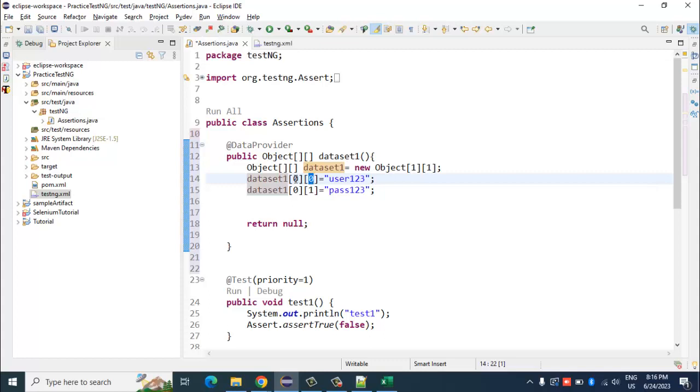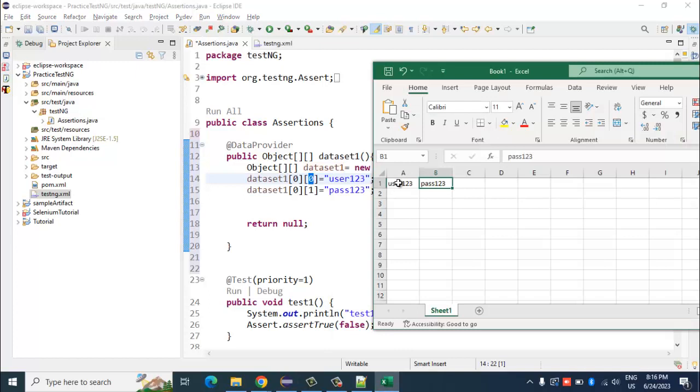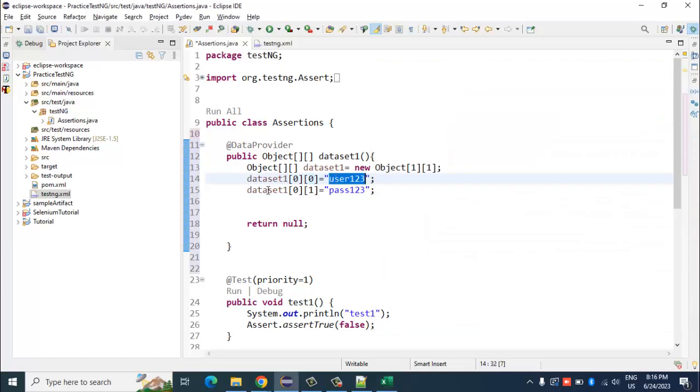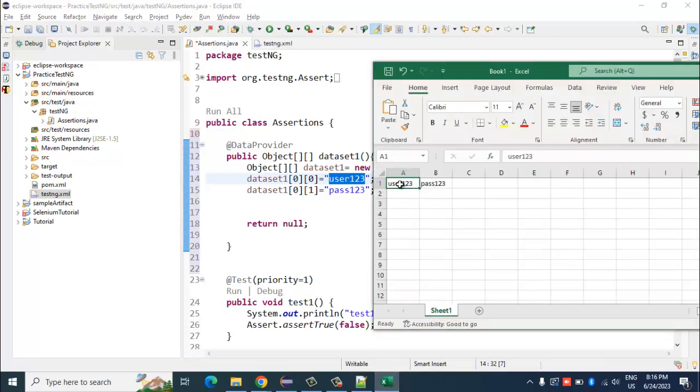So in zeroth row and zeroth column, meaning this one, what is the value that I have stored? It is user123. And in zeroth row and column 1, what is the value that I've stored?